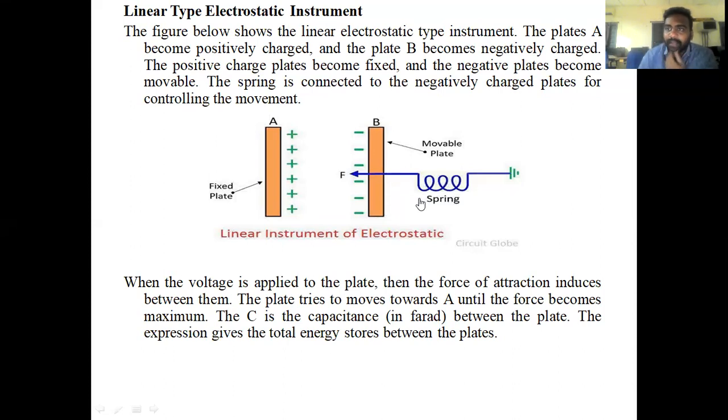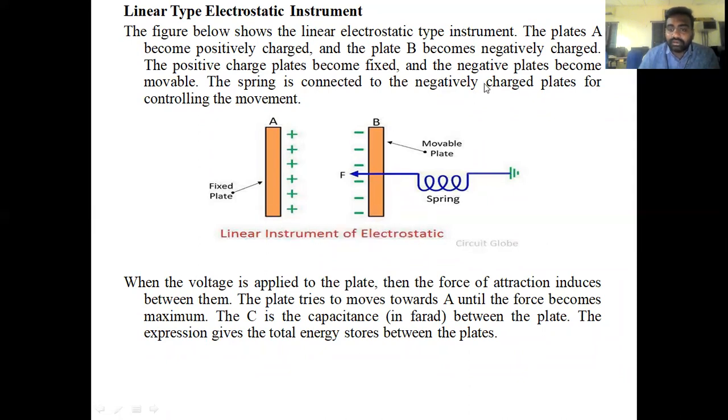If we apply the voltage to plate A and plate B, what will happen is that a force of attraction will start to be induced between them. The fixed plate is charged and the moving plate is charged.